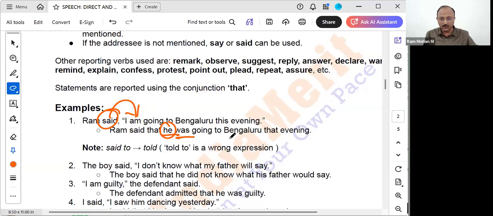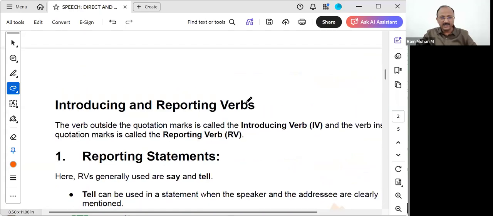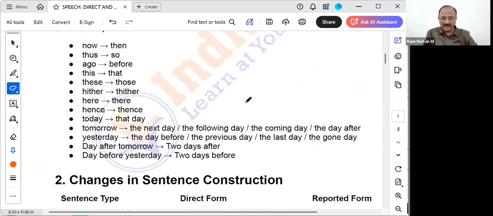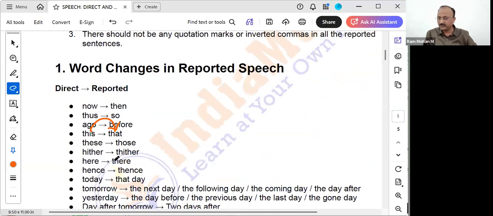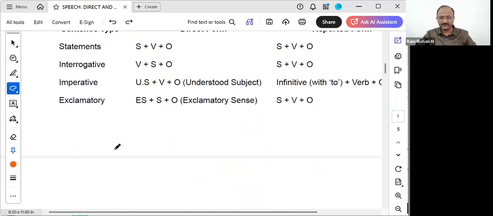He was going to Bengaluru. This, as I said, gets converted to that. He was going to Bengaluru that evening. This means the sentence was said by Ram some days before. We don't know exactly whether 1 day before or 4 days before, or last month also. So we say, Ram said that he was going to Bengaluru that evening. Understood? This will become that. This is the change here.